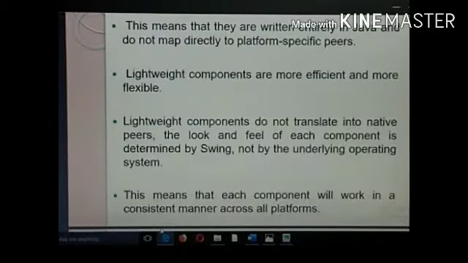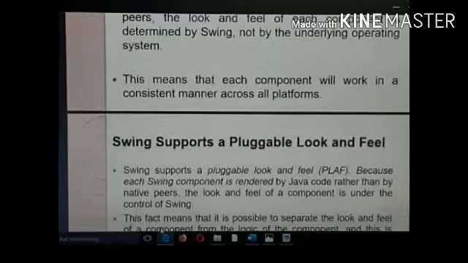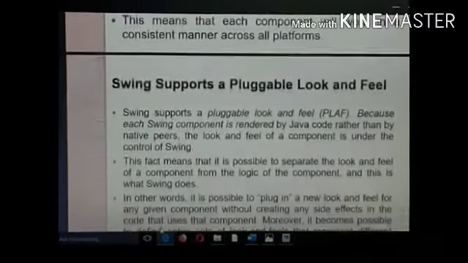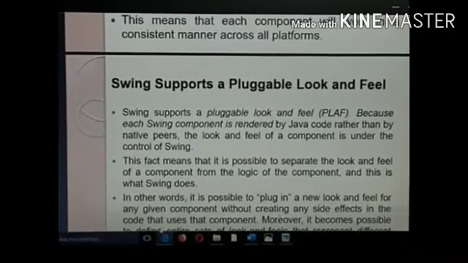They do not translate into native peers, and the look and feel of each component is determined by Swing, not by the underlying operating system. This means that each component will work in a consistent manner across all platforms. On any platform you take, it will be the same.